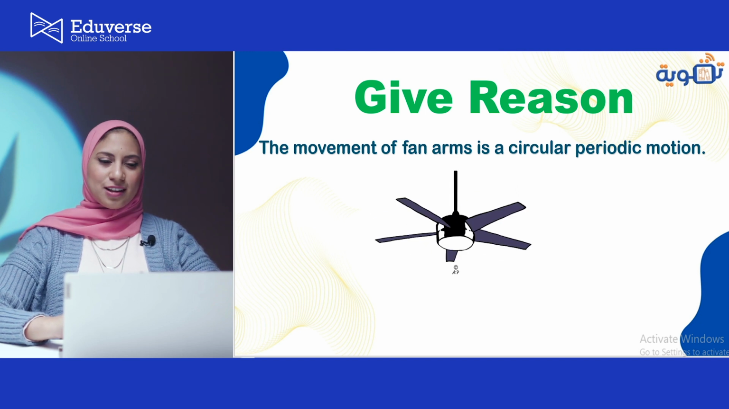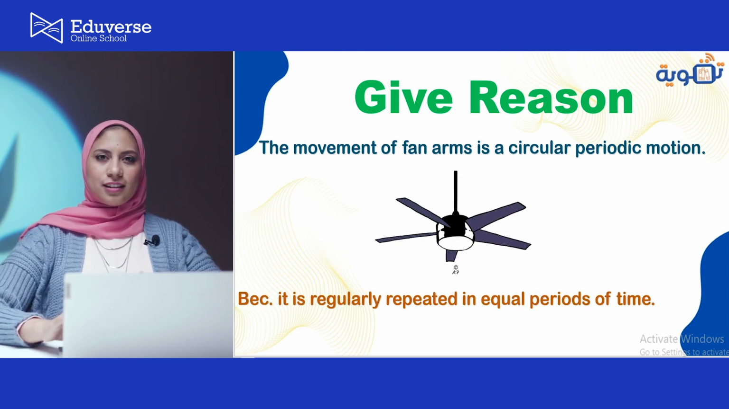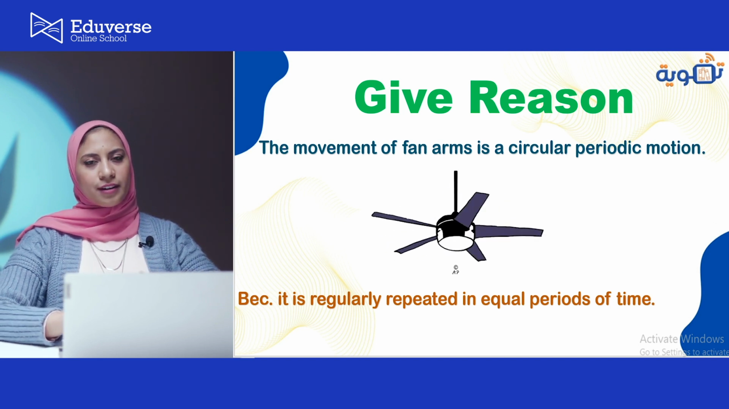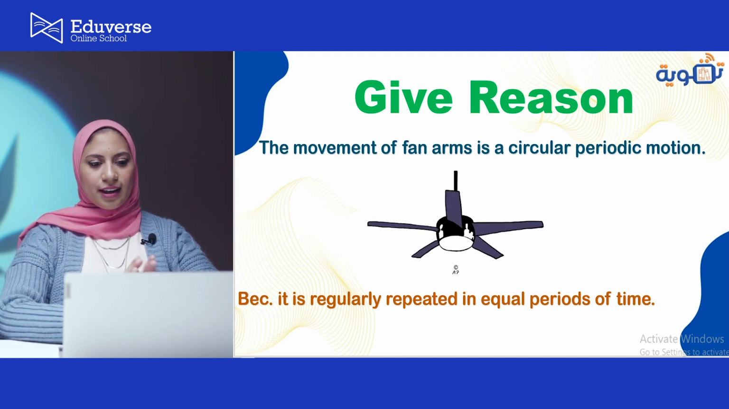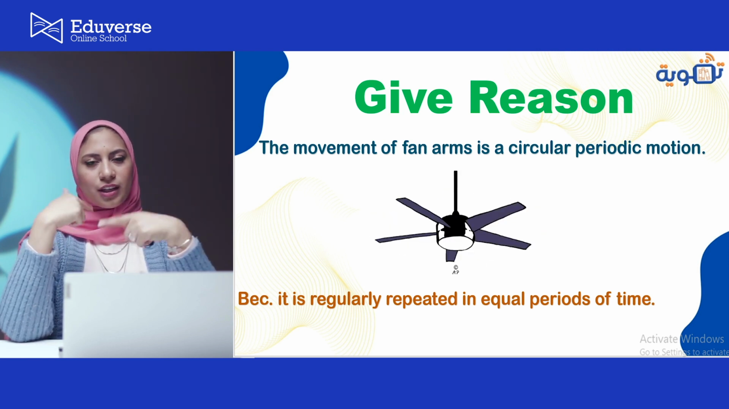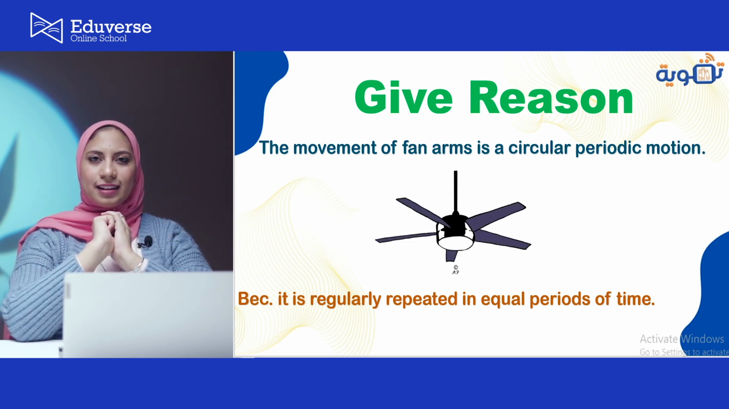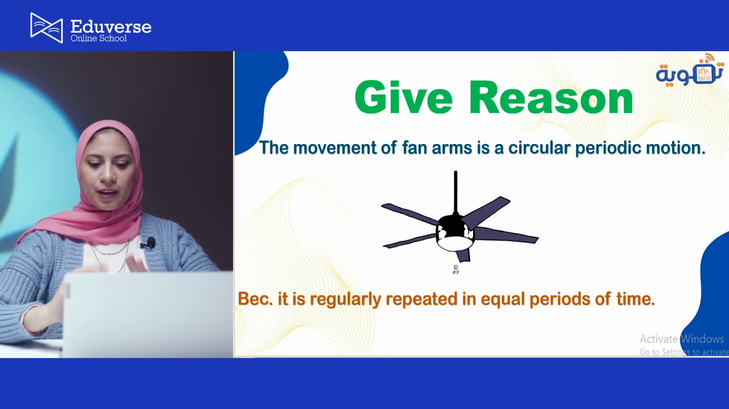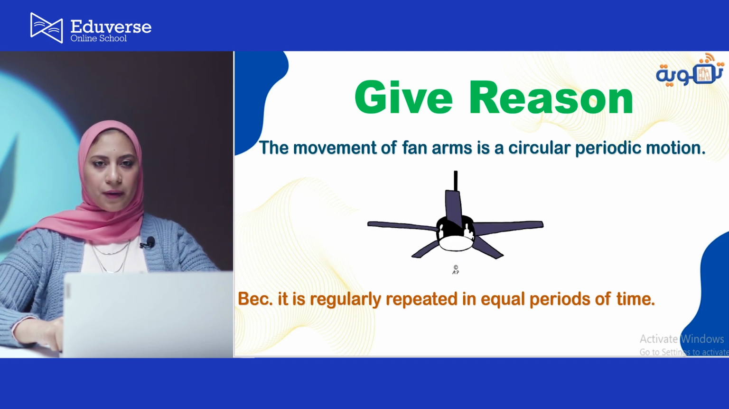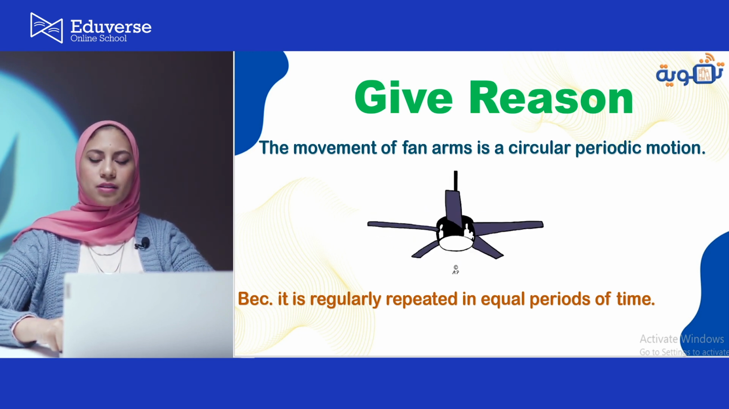Okay. What about a give reason question? Give reason: the movement of fan arms is a circular periodic motion. The fan arms repeat themselves in equal periods of time and in a circular shape, so it is a periodic motion. Why? Because it is regularly repeating itself in equal periods of time.